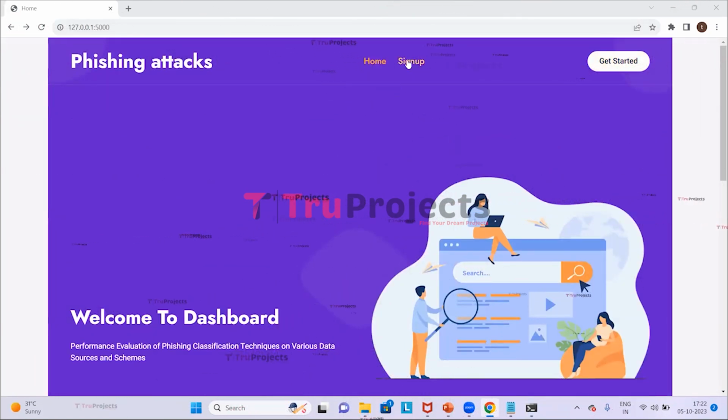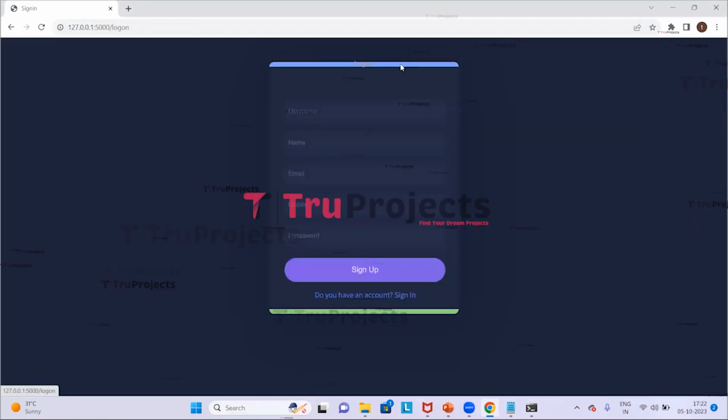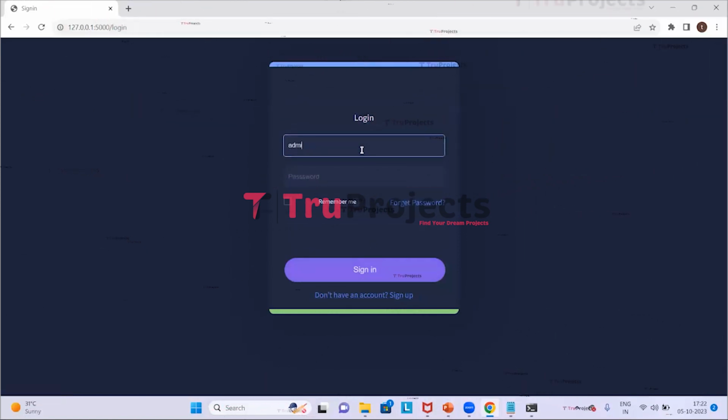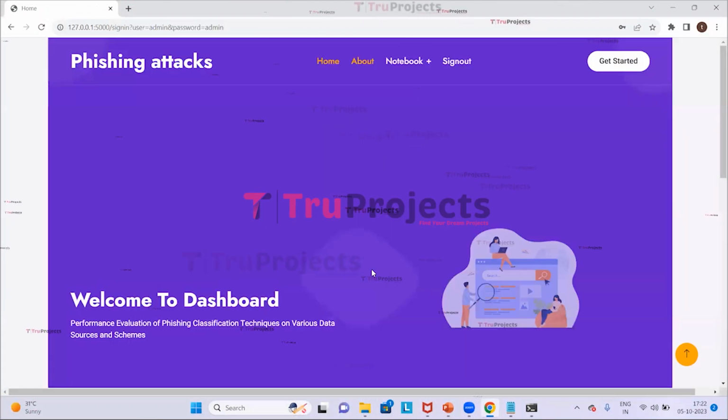So here we can see a link which is the sign up link. So first we need to click on this link, so I'm clicking on this link. Here we need to provide all the registration details if you are registering newly. I have already registered, so I'll directly click on sign in. And here we need to provide our credentials, which are the username and the password. So I'm giving my username and the password, and now we need to click on sign in.